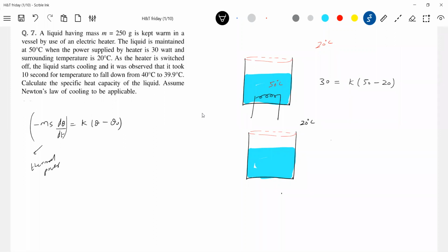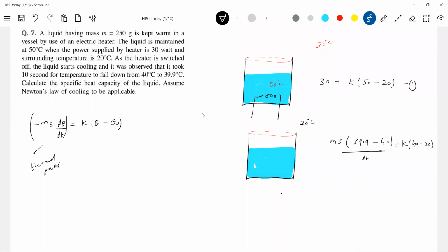So in this case, it should be equal to how much now? MS into initial, so final minus initial, 39.9 minus initial 40, over time, this should be equal to K into 40 minus 20. Average, no? 39.9 plus 40 divided by 2 will take it to be 40 only.